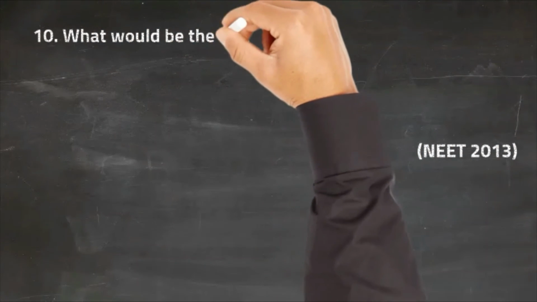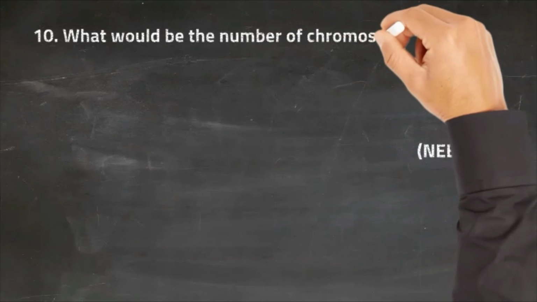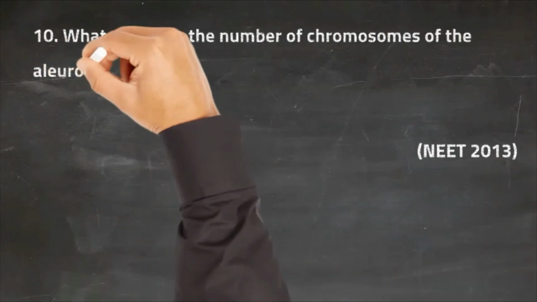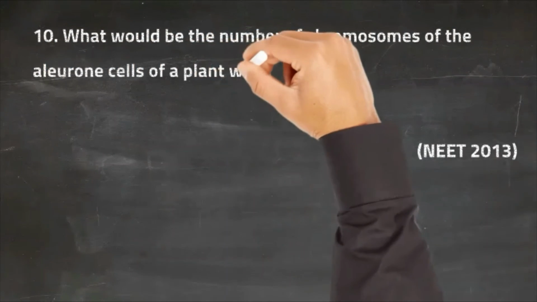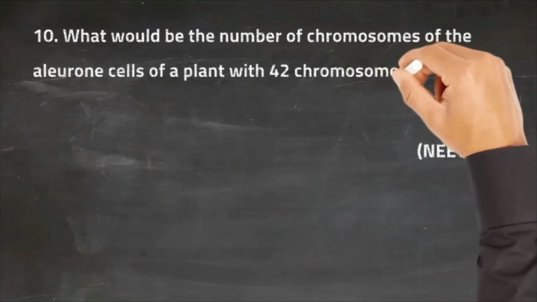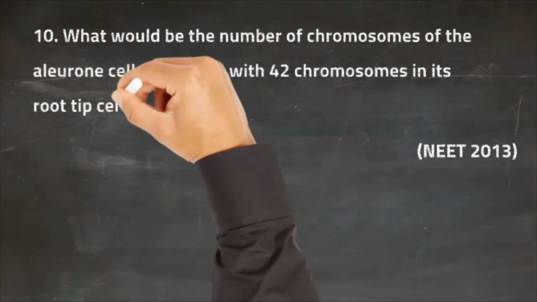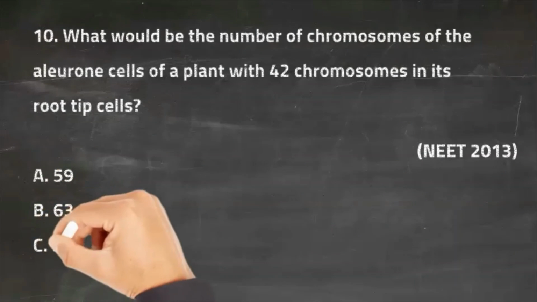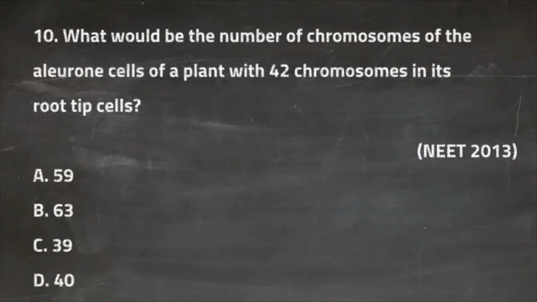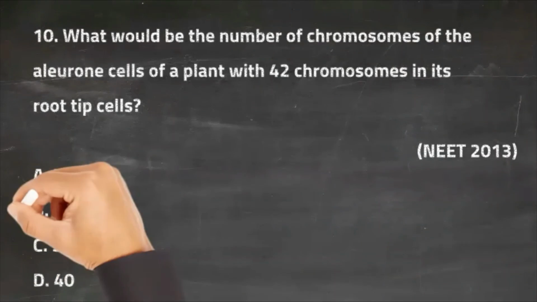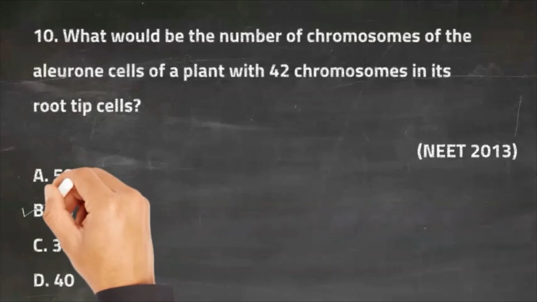So the last question for this chapter is: what would be the number of chromosomes in the endosperm cells of a plant with 42 chromosomes in its root tip cells? Option A is 59, option B is 63, option C is 39, and option D is 40. So the right answer for this question is option B, that is 63.